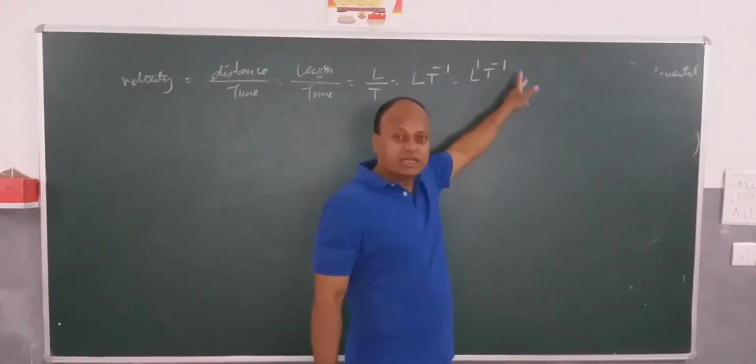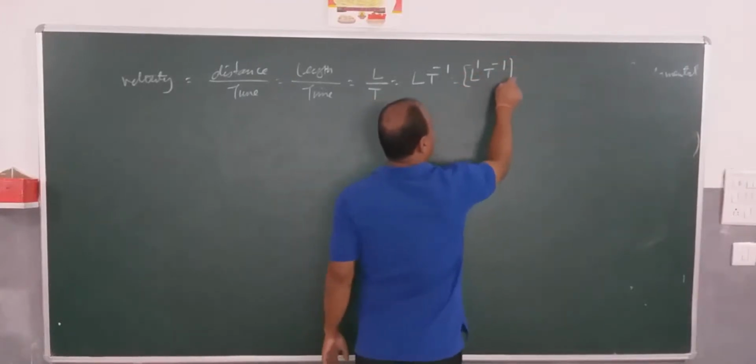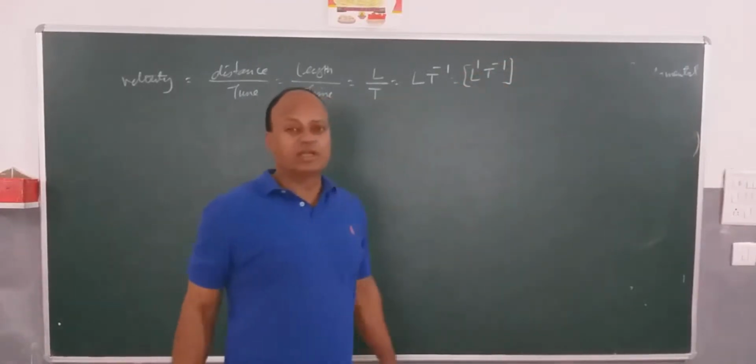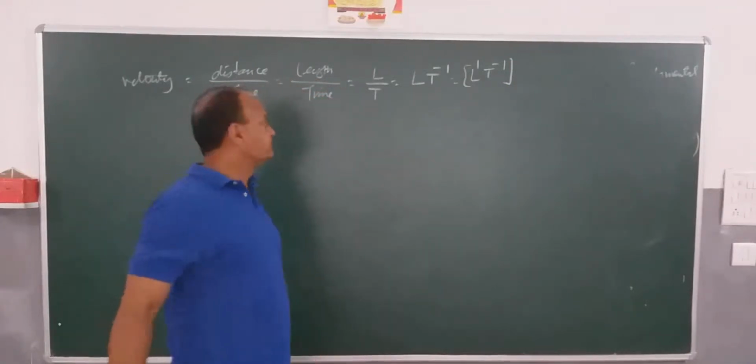Powers are called dimensions. And if I close the whole term in a square bracket, it becomes the dimensional formula. So let's answer what is dimension and what is dimensional formula.